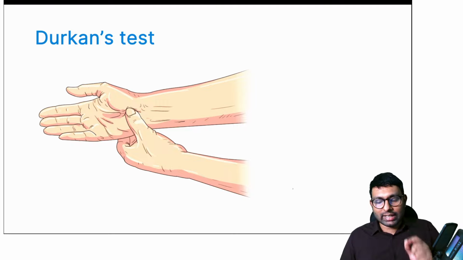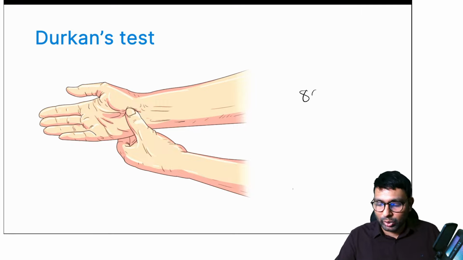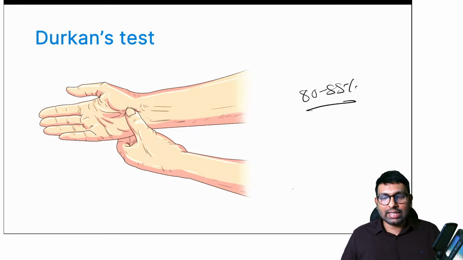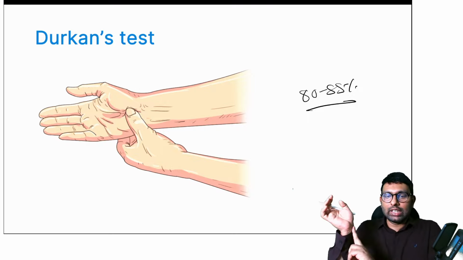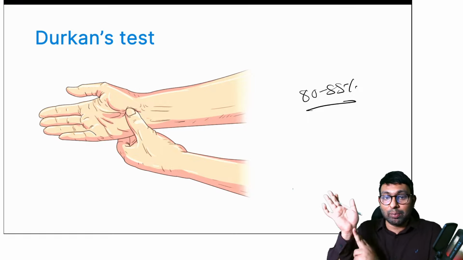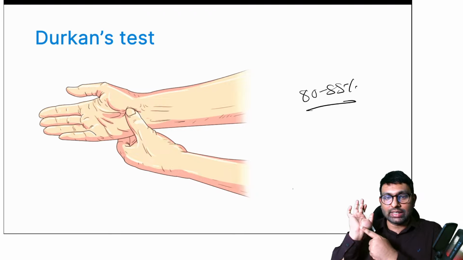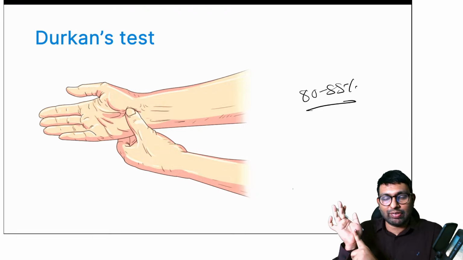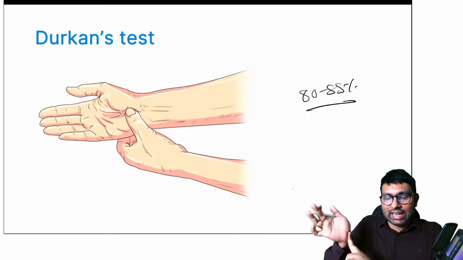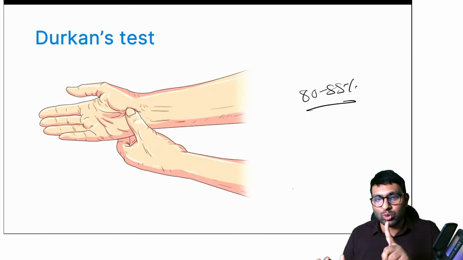But if you want to get a specific answer, mainly 80 to 85% specificity is seen in Durkan's test. Okay, Durkan's test is when you give compression. Where do you give compression? Where there is pathology. That is the median nerve, when it goes under this ligament, under the flexor retinaculum, you have to press that area. You have to give compression for at least 1 minute.